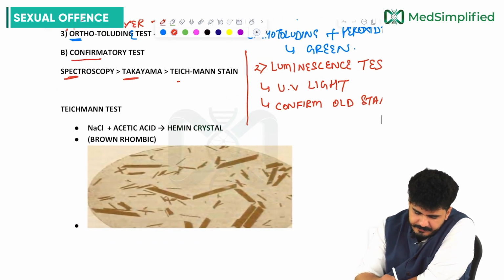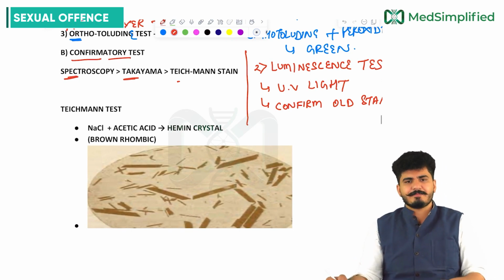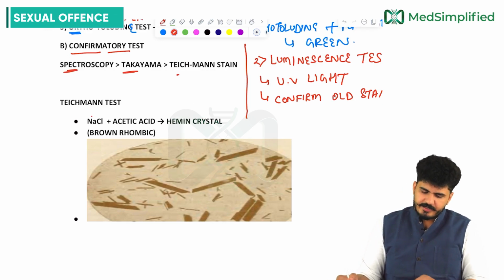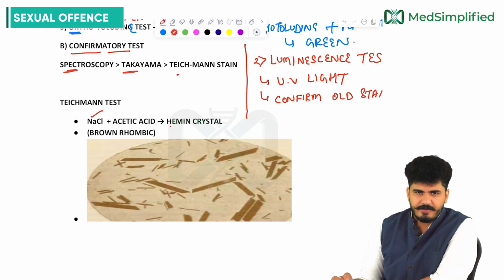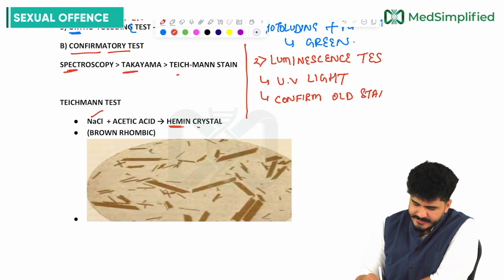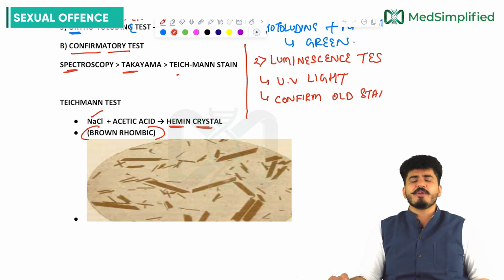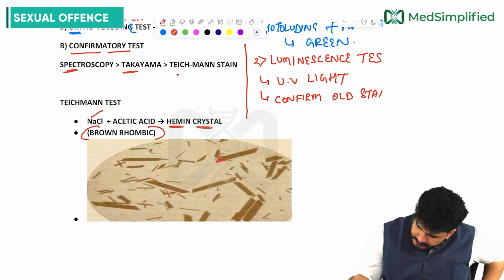Then coming to the confirmatory tests: spectroscopy, Takayama and Teichmann. In the Teichmann test, sodium chloride plus acetic acid will give the hemin crystals. These hemin crystals are brown and rhomboid in shape. Brown rhomboid-like crystals you can see very well right here, sir.